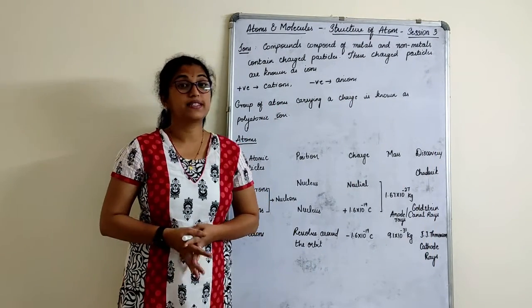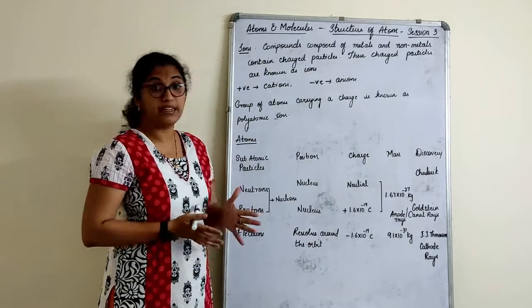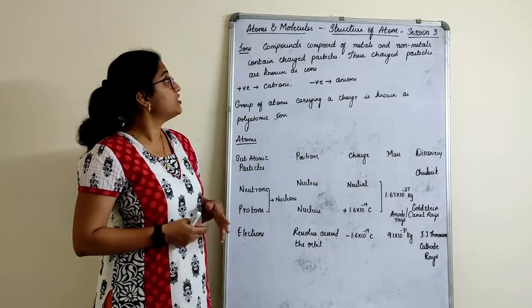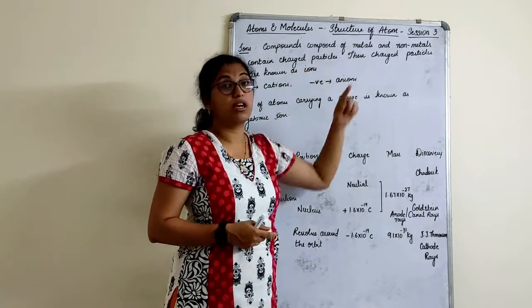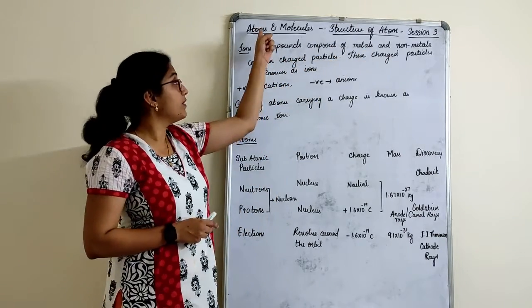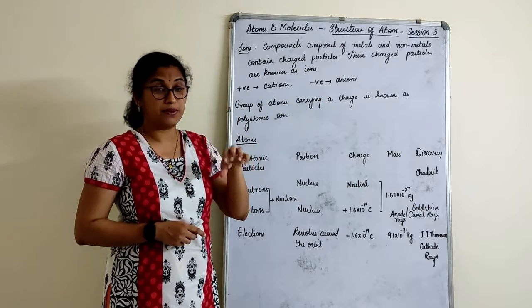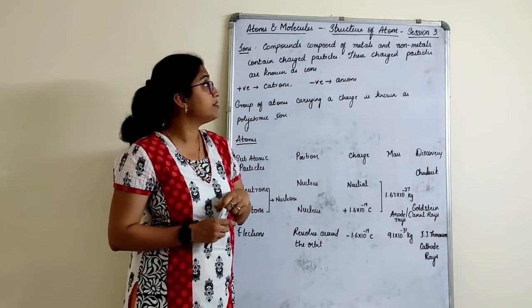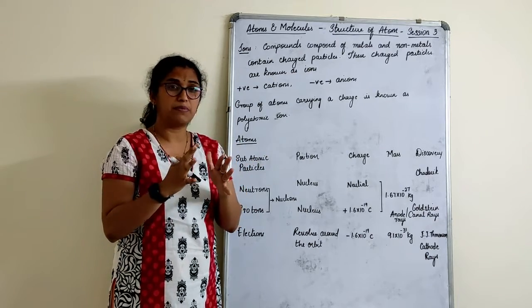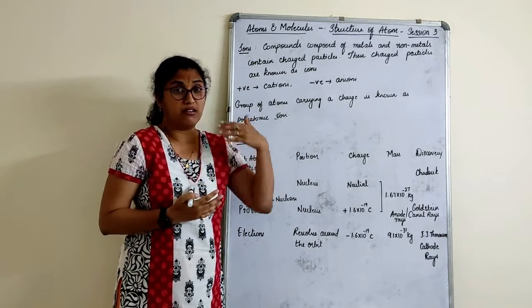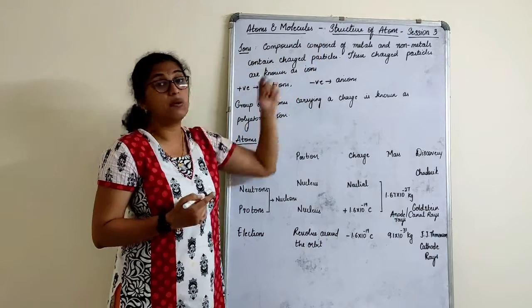Good morning. We will start session 3 on chapter atoms and molecules. If you can just see on the board, I have written atoms and molecules as well as structure of atom. That is, we will cover atoms and molecules chapter as well as the next chapter, structure of atom. But why is it that I'm combining both the chapters?